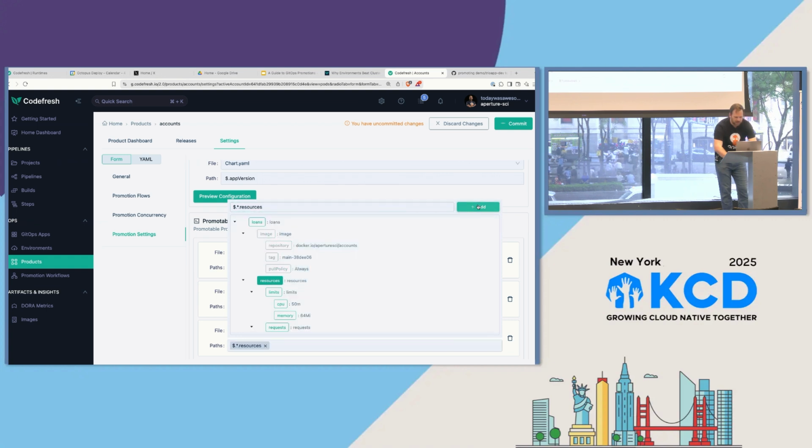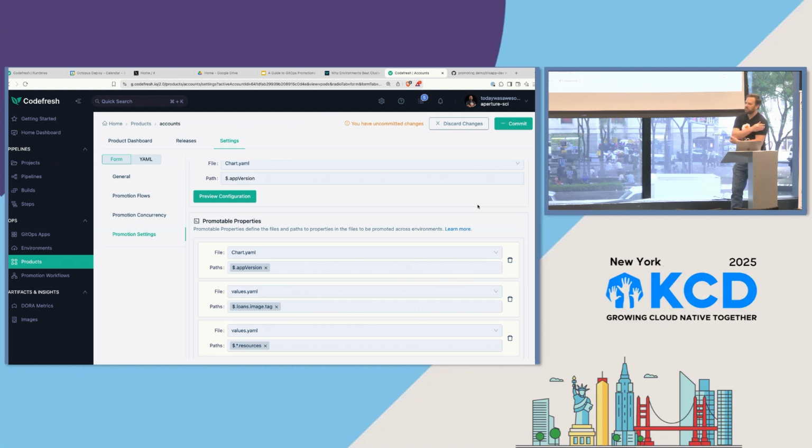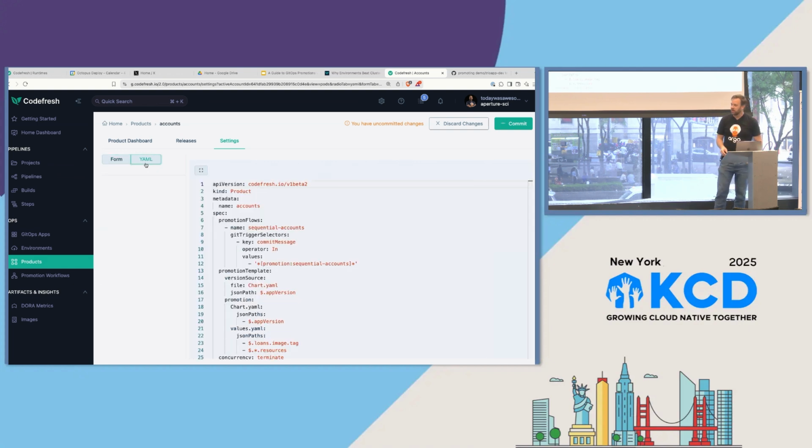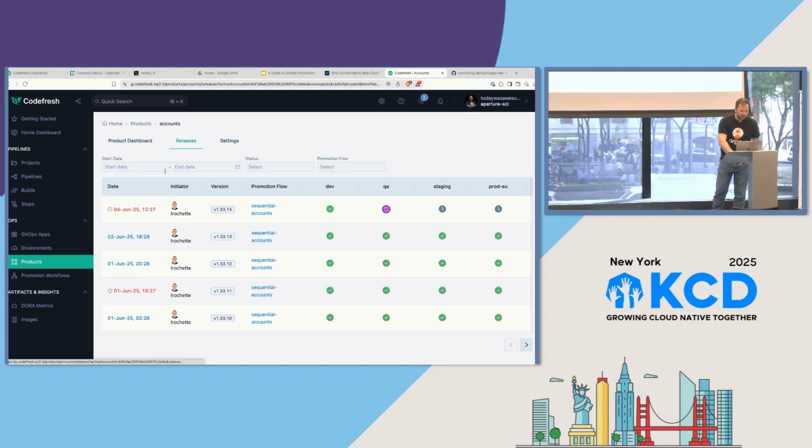So I'm going to add this, and this is just a JSON path that I've added. So I can just add any glob that I want from any of my files, and I can define what's going to change and what's not going to change. And when I do my diff, when I do that promotion, that's going to have that real-time information where it's only going to show me what should be changed based on what's configured here. And again, this is just a Kubernetes CRD, so I can manage this all declaratively again.